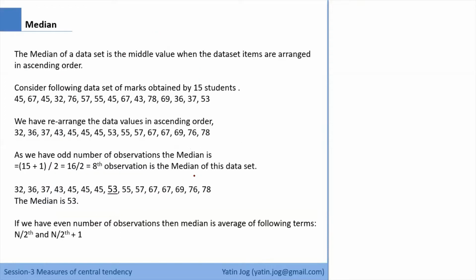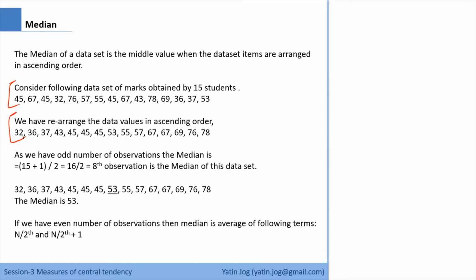Now the next concept is median. The median of a data set is the middle value when the data set items are arranged in ascending order. As we have discussed, median is the middle location value. So first I have to sort all the available data points, because if I don't sort, there is no meaning to the middle location value. So consider the following data set. I am considering the same data set again, and the first step is to rearrange the data set values in ascending order. So this is the rearranged data set.